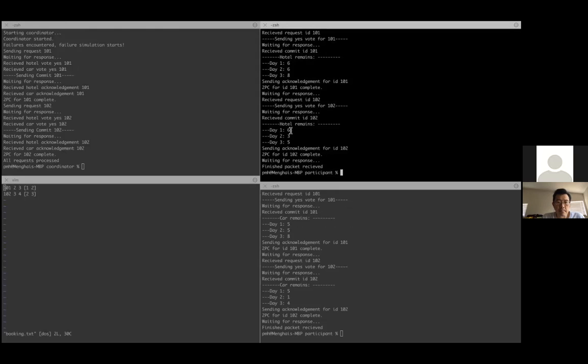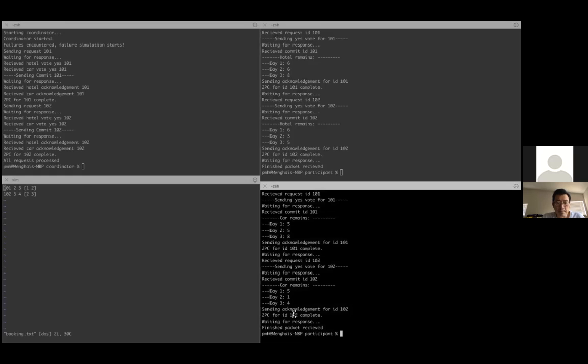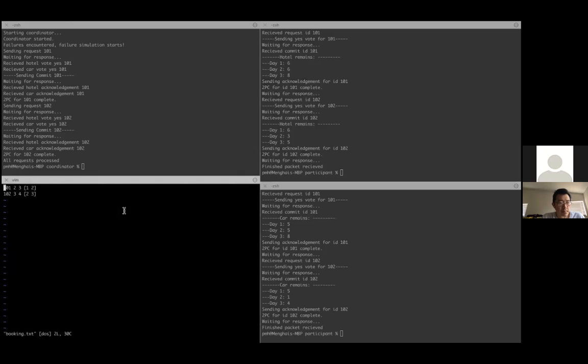At last, we got 6 hotels for day 1 remaining, and 3 for day 2, and 5 for day 3, which is correct. And for cars, also 5, 1, 4 remain for day 1, day 2, day 3, which is also correct.